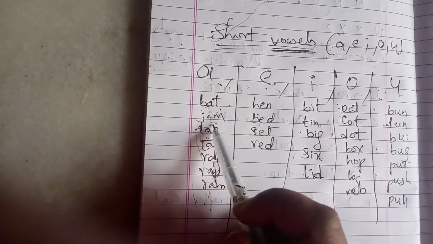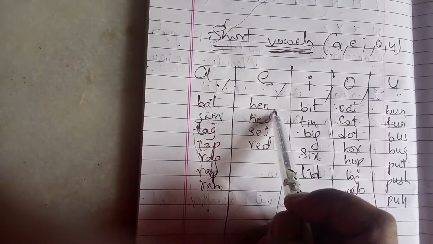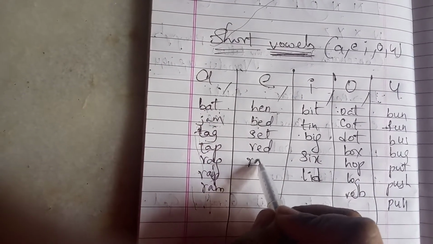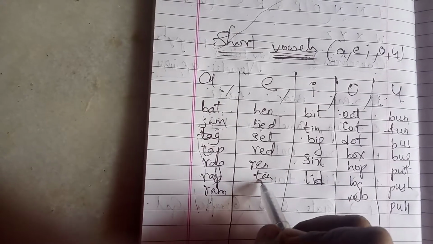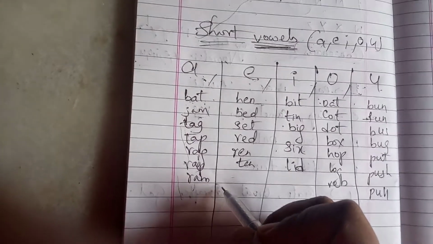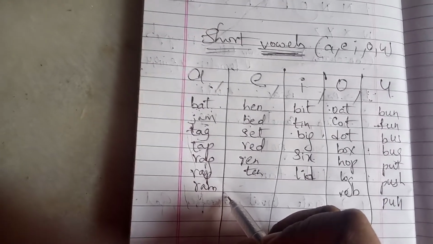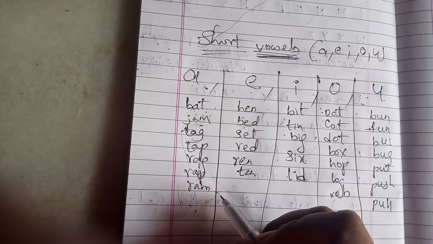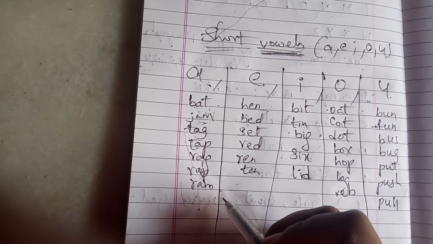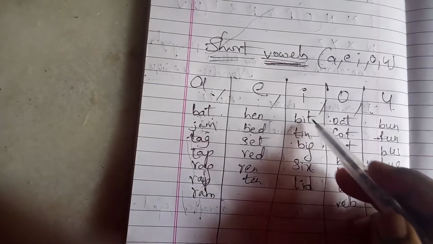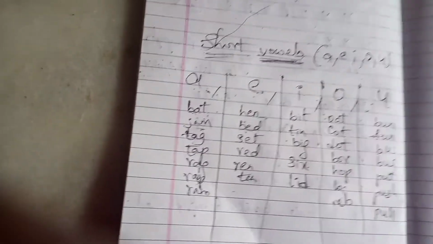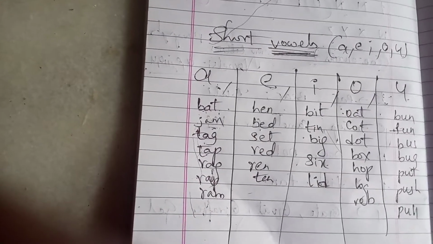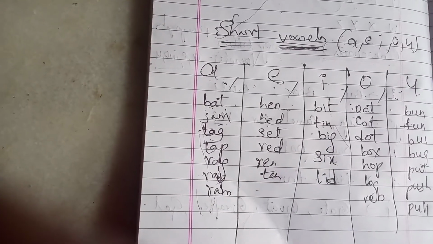Coming to the letter E: hen, bed, set, red, run, ten. Like this, we can make many more words with short vowels. These are called short vowels, which we use with the letters A, E, I, O, U. We know A, E, I, O, U are the vowels. Like bit. In the middle of each and every word you can observe that we have made the words with the vowels.